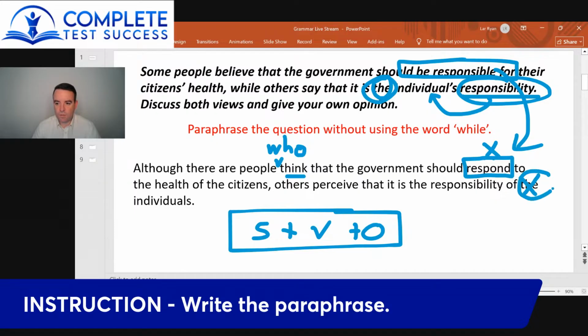Whereas down here, we're not using an article with individuals because we're not talking about a specific group of individuals. We use the word they to talk about a specific group. But here, we're just talking about individuals in general. If you wanted to talk about the individuals from a specific country, that's fine, because now it's a specific group of individuals.